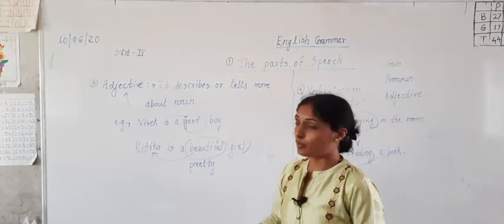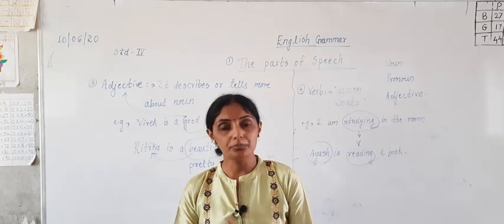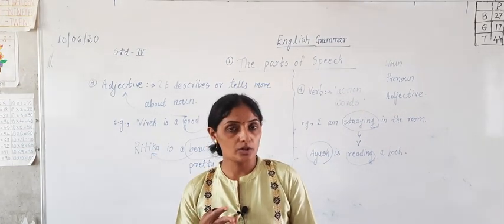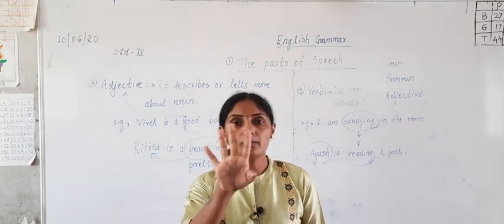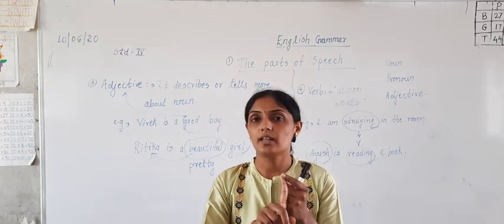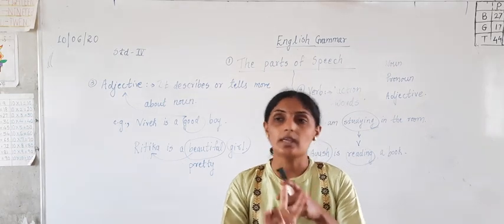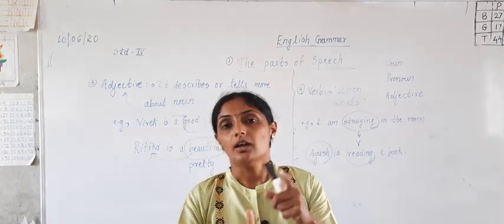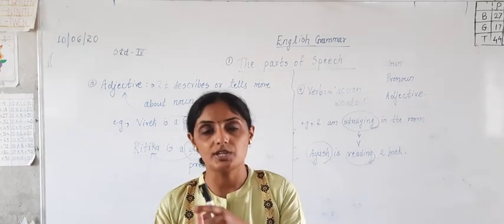Today we have completed 4 parts of speech in total: noun, pronoun, adjective and verb. Again I am telling you, noun means naming words. Pronouns are the words which are used instead of nouns. In pronouns, which words are used? I, we, you, he, she, it, they.